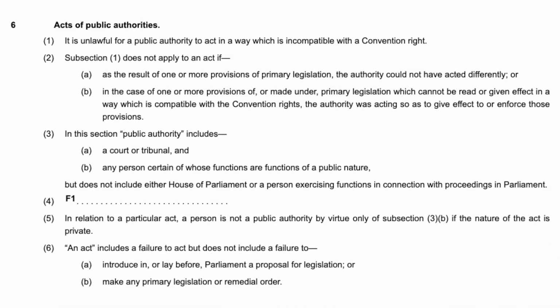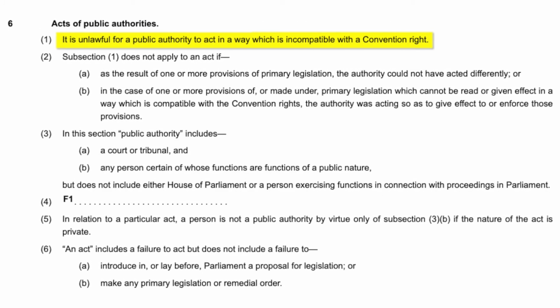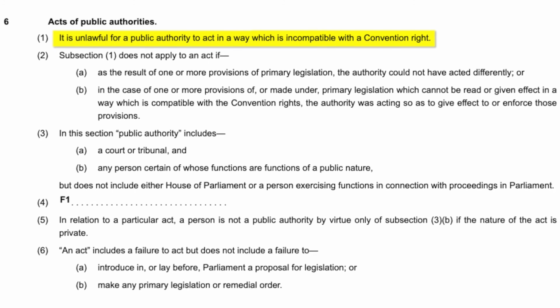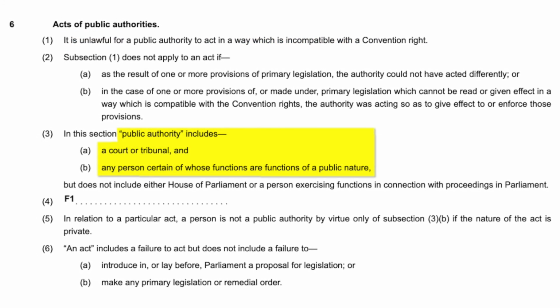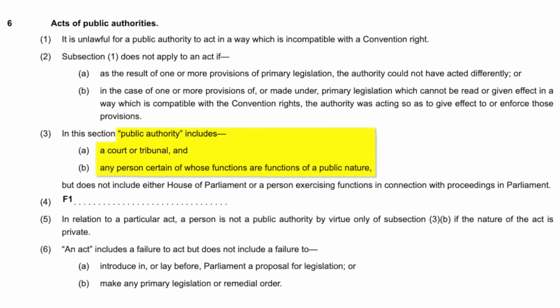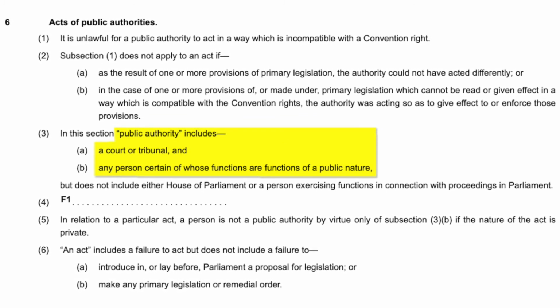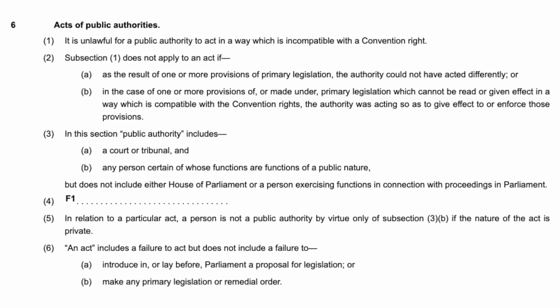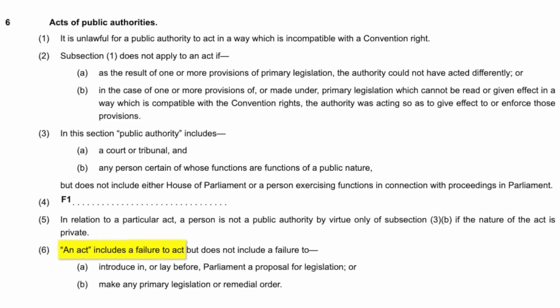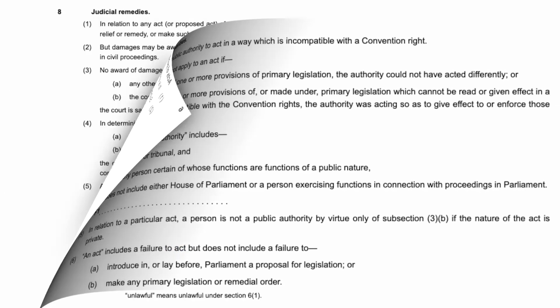Section 6 reads, "It is unlawful for a public authority to act in a way which is incompatible with a Convention right." Public authority includes a court or tribunal and any person, certain of whose functions are functions of a public nature. An act includes a failure to act.